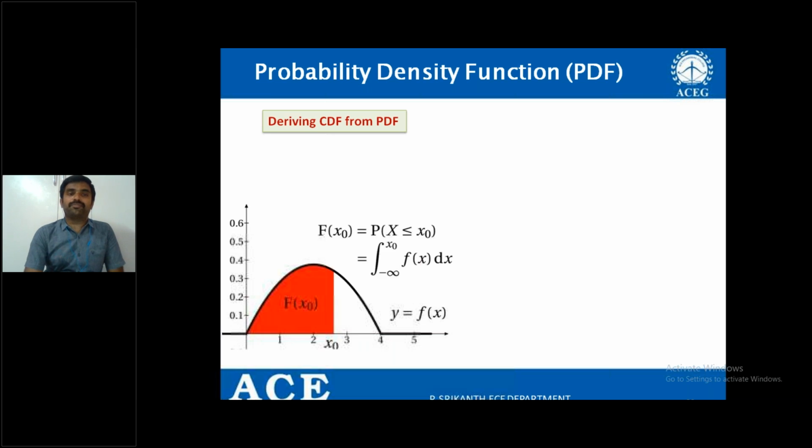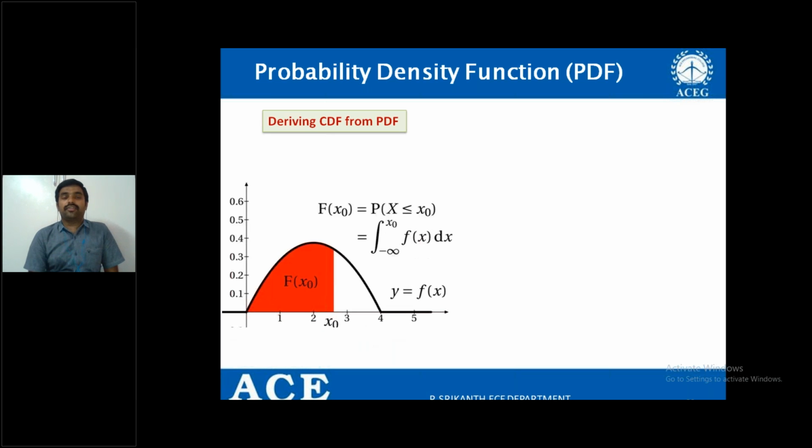Let us take a problem, right? So we all know that. Here, pictorially I can show how you derive it. And the third property is explained. You may have some confusion: how do you derive the distribution function from the density function, right?